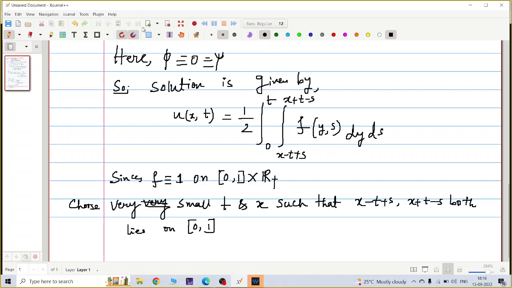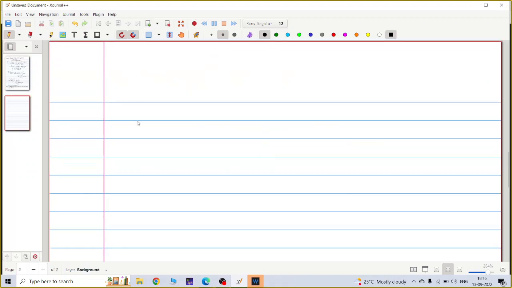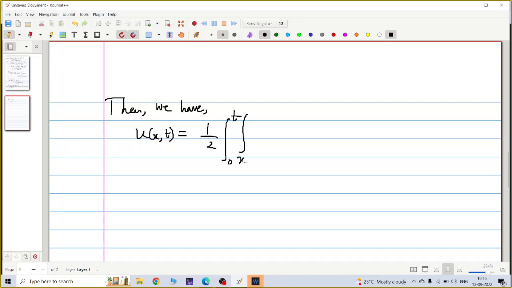Okay, let me go to the next page. So what I will get in that case, we have u(x,t) equal to half of the integral from 0 to t, integral from x minus t plus s to x plus t minus s, of 1. I replace f by 1, into dy ds.